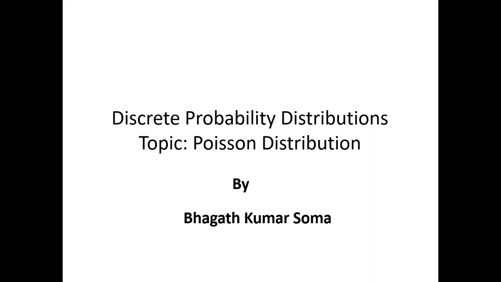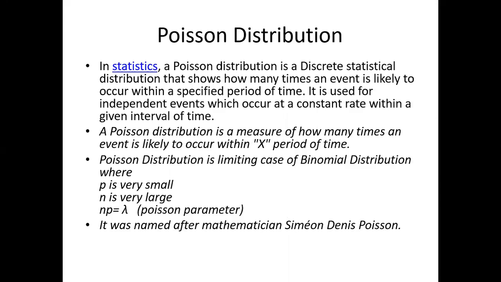Now we'll see the special case of the binomial distribution, the Poisson distribution. The Poisson distribution is a discrete statistical distribution that shows how many times an event is likely to occur within a specified period of time. It is used for independent events which occur at a constant rate within a given interval of time. A Poisson distribution is a measure of how many times an event is likely to occur within a period of time.